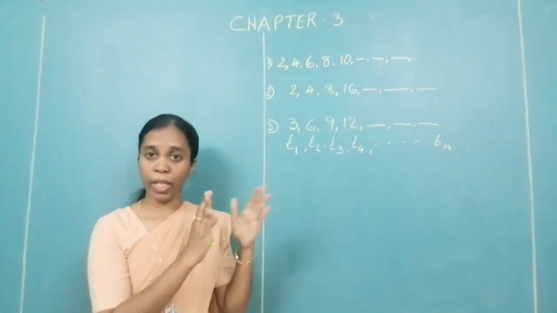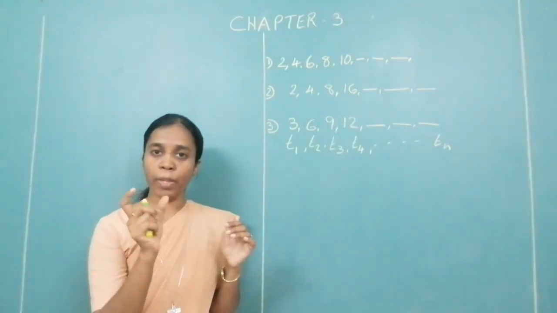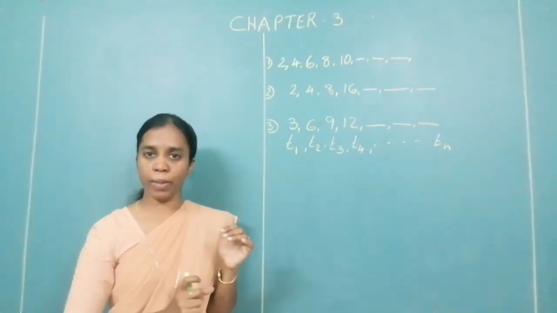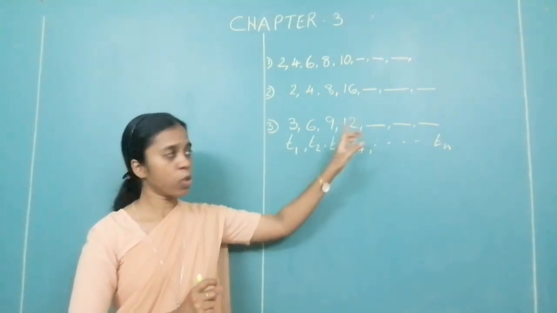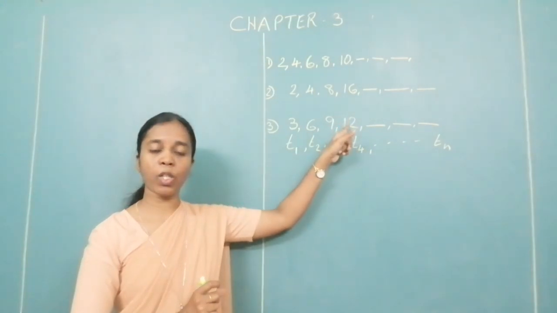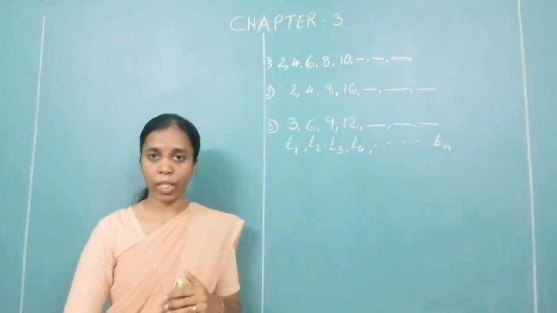So don't get confused. Term is like a roll number. When I ask you roll number 12, there is a particular person. Similarly, when I ask you for T4, there is a particular number. So this is what tells you the position of these numbers in a sequence. Is that clear to you?